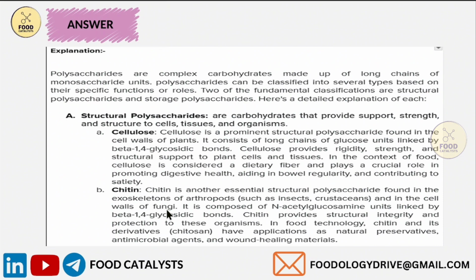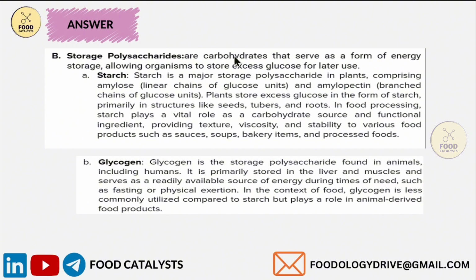When it comes to storage polysaccharides, these are carbohydrates that serve as forms of energy storage, allowing organisms to store excess glucose for later use. The examples are starch and glycogen. Starch is the major storage polysaccharide in plants. Glycogen is the storage polysaccharide in animals, including humans.